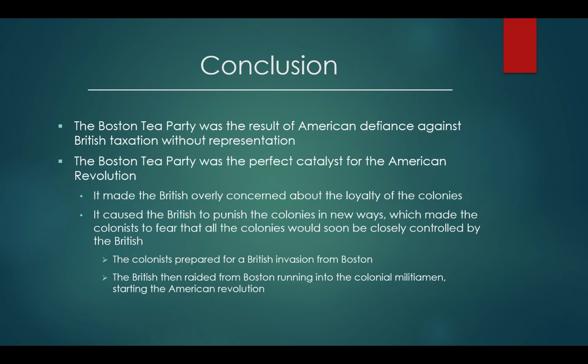In conclusion, the Boston Tea Party was the result of American defiance against British taxation without representation. The Boston Tea Party was also the perfect catalyst for the American Revolution, since it made the British overly concerned about the loyalty of the colonies and caused them to punish the colonies in new ways. These new punishments made the colonists fear that the colonies would soon be closely controlled by the British. This further led to the training of the Massachusetts militia and the British march on Concord.